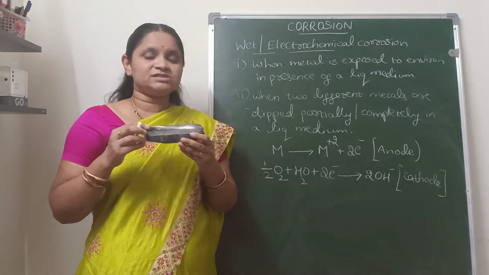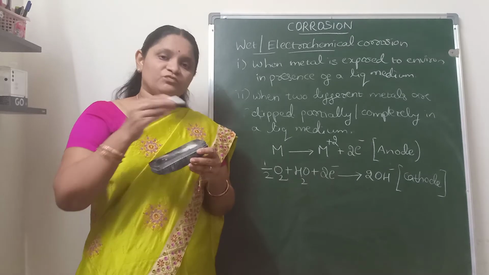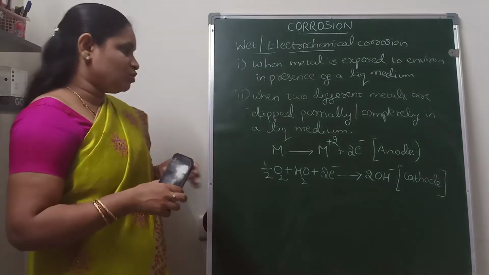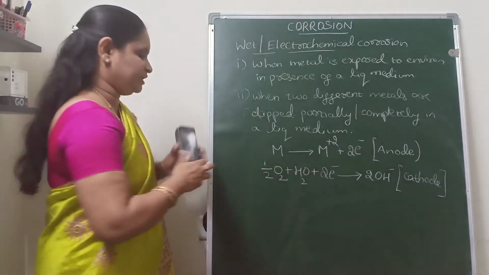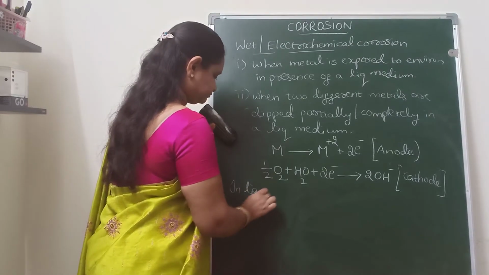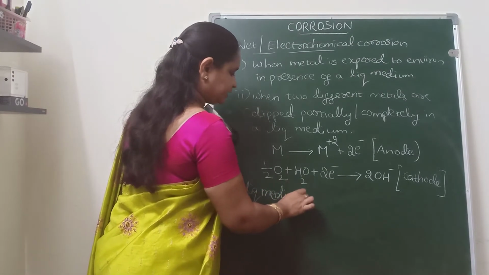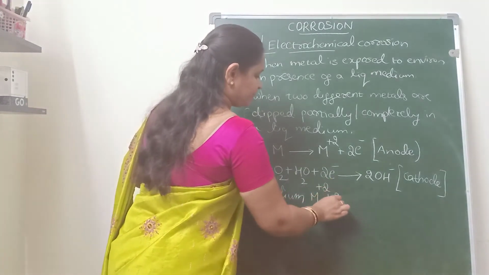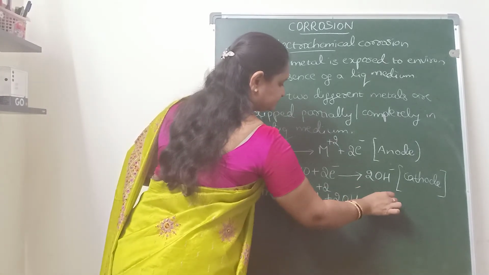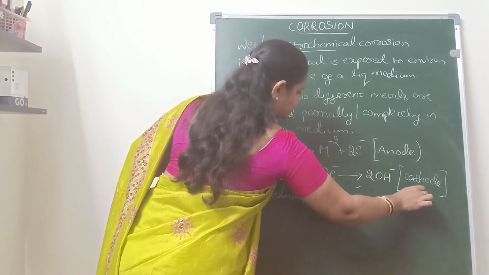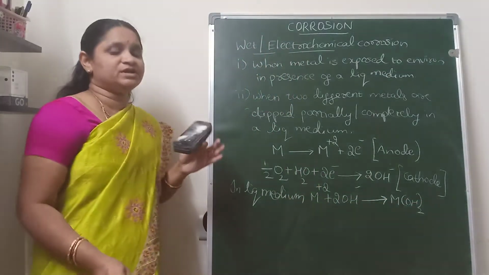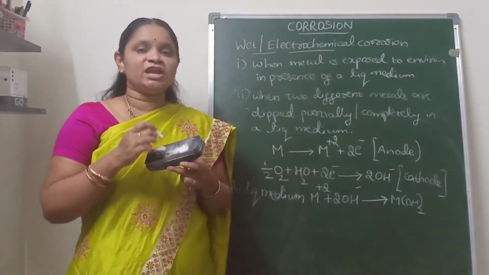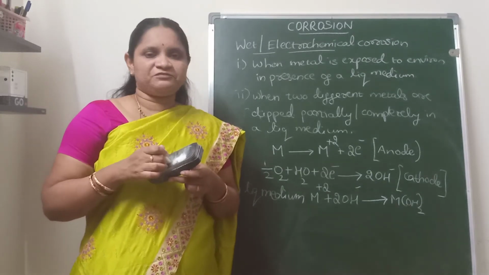Now these metallic ions and non-metallic ions will move towards each other in the liquid medium, which is acting as a conducting or electrolytic solution. The metal ions will combine with the non-metal ions and the corrosion product will be formed. This is the corrosion product which is formed between the cathodic part and the anodic part. So this is about the electrochemical cell formation on the surface of a metal.